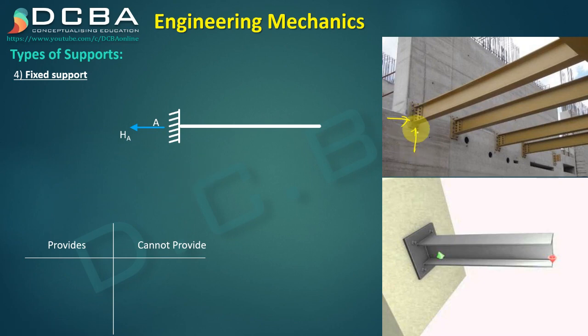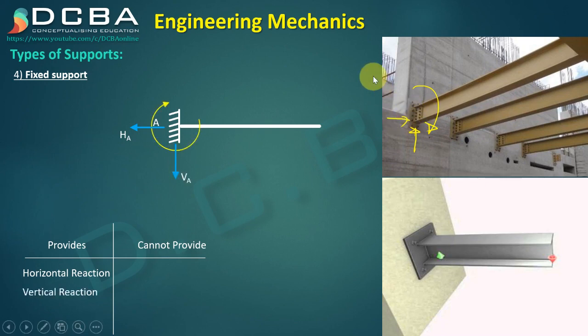If I put a vertical force, again it is not allowing the vertical movement, hence a fixed support can provide you a vertical reaction as well. And when I try to put a rotating force here, it is again not allowing the rotation of this joint, hence we can say that a fixed support can provide a moment reaction as well. So this is the characteristic of a fixed support.